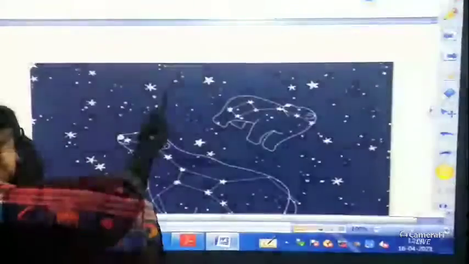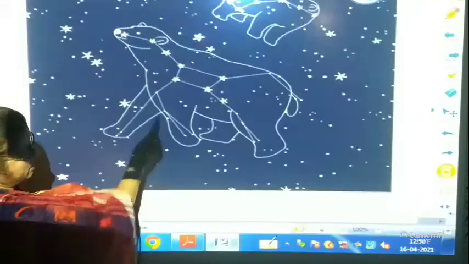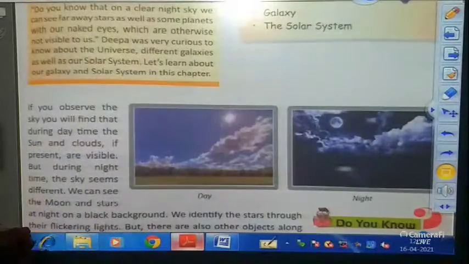Here is the Great Bear, that Ursa Major, and do we have an Orion? This is the Orion. We will go into details about this in our chapter. Let us go through our chapter now.